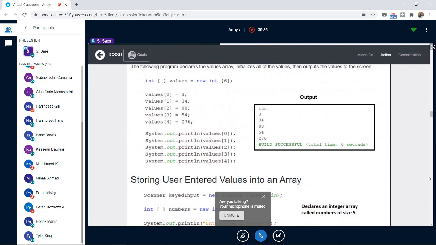It means go to index 0, take that value and print it. Index 0's value is 3, so it's going to display 3 on the screen. Index 1 is 34, and it's going to display it. This way you can display the array on the screen.